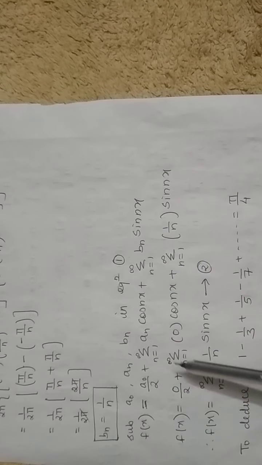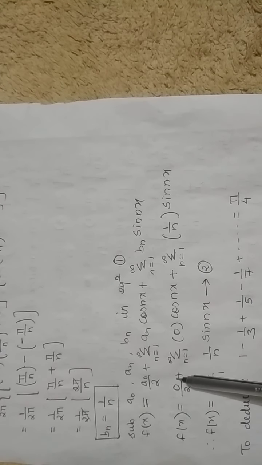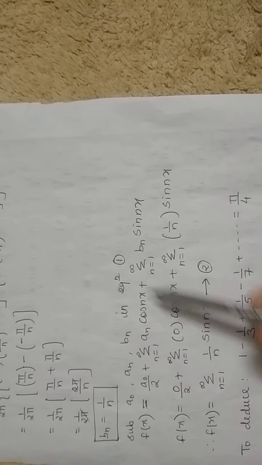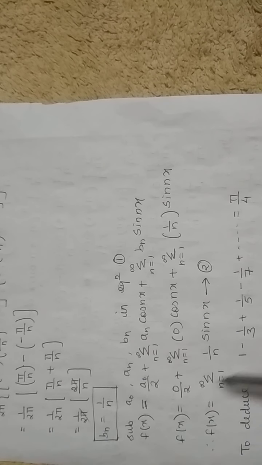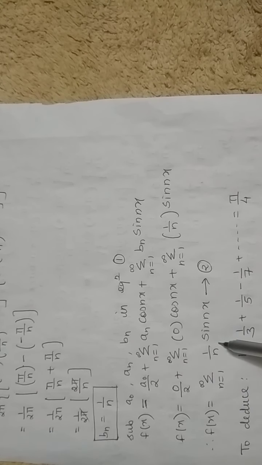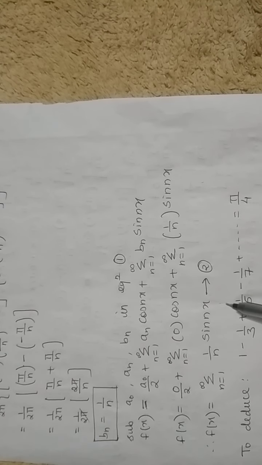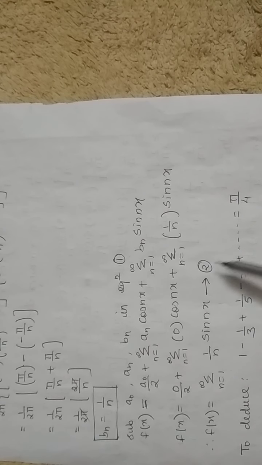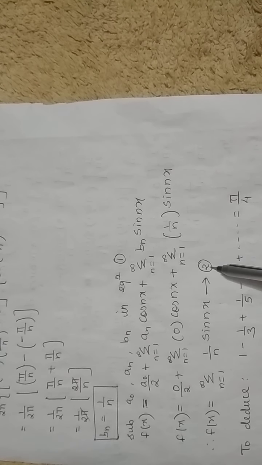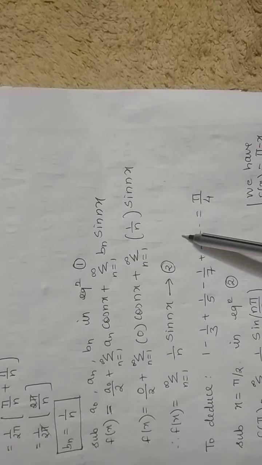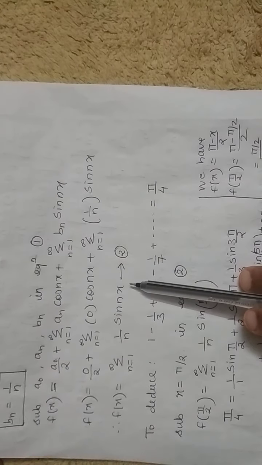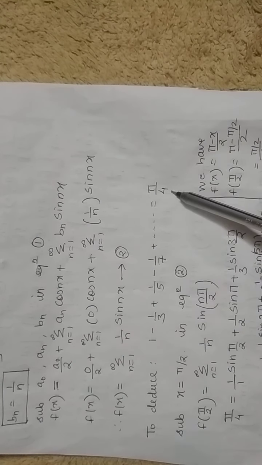So when I substitute, here a0 has come 0, an has come 0 and bn has come 1 upon n. So f of x is equals to summation n equals to 1 to infinity 1 upon n sin nx. This is the Fourier series for the function pi minus x upon 2. Now since they have asked us for deduction, I am marking this series as equation number 2. So now what we are going to do to deduce? To deduce means from whatever series we have got from equation 2, we have to find this series.